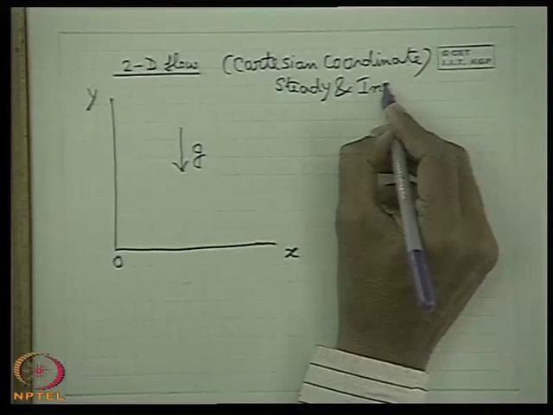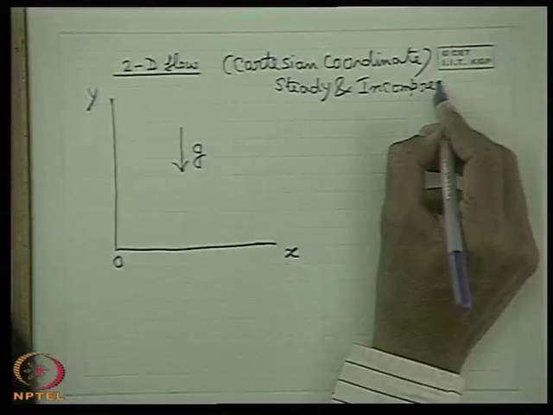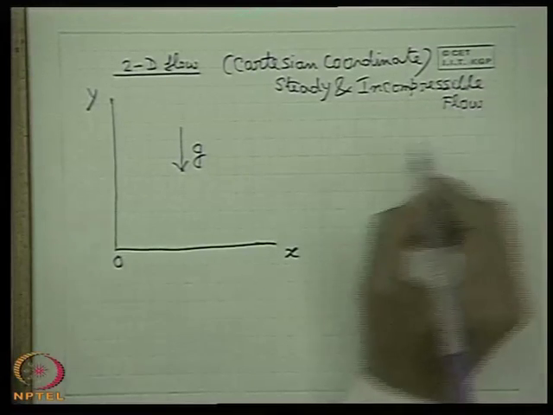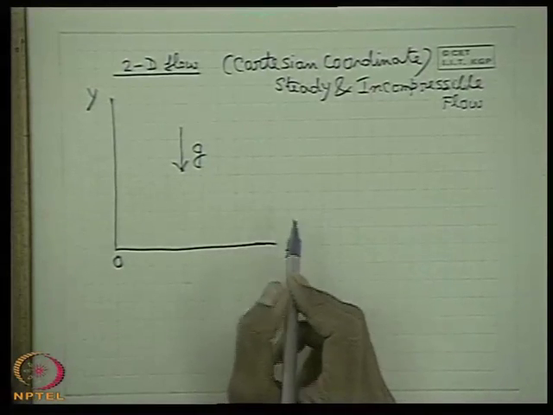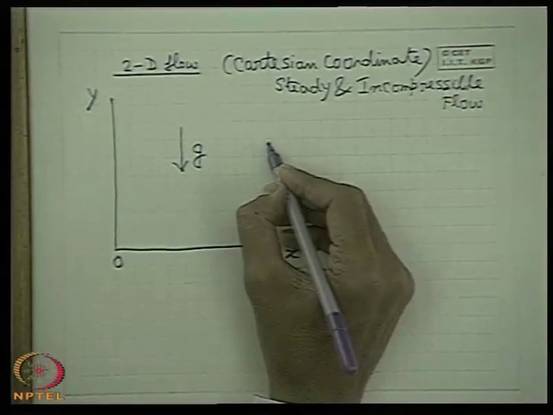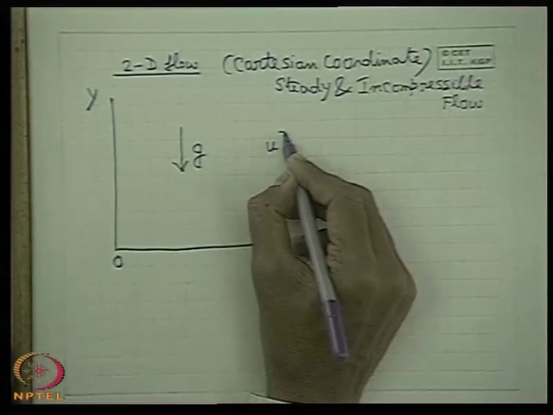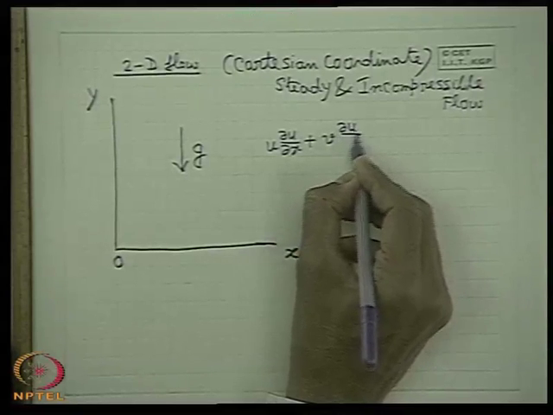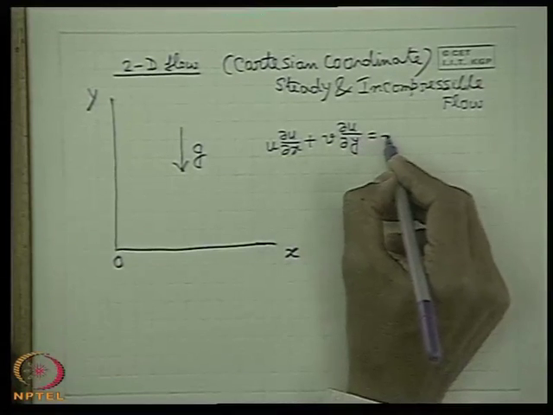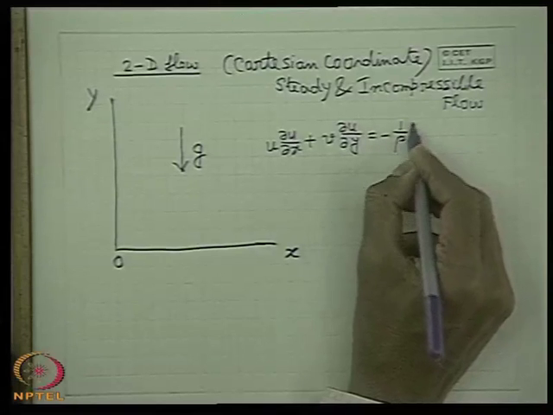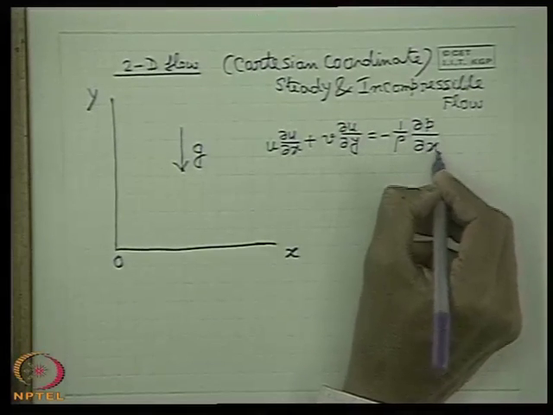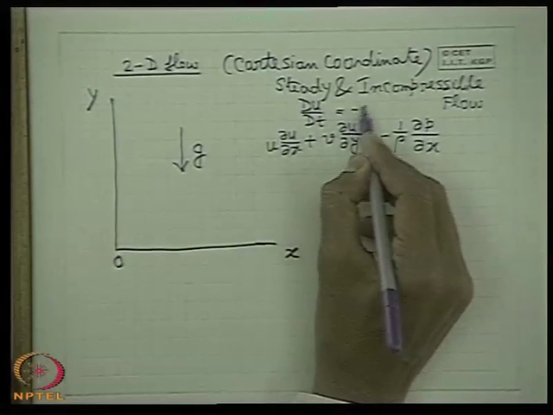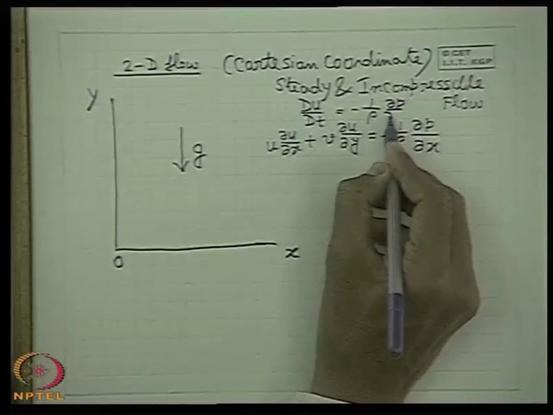steady and incompressible flow. Then if we recall the equation of motion, that is the Euler's equation, we can write that for a steady flow the temporal derivative will not come: u del u del x plus v del u del y is equal to minus 1 upon rho del p del x, if you recall. So this is big Du Dt. That means this is equal to minus 1 upon rho del p del x. This is the x direction.